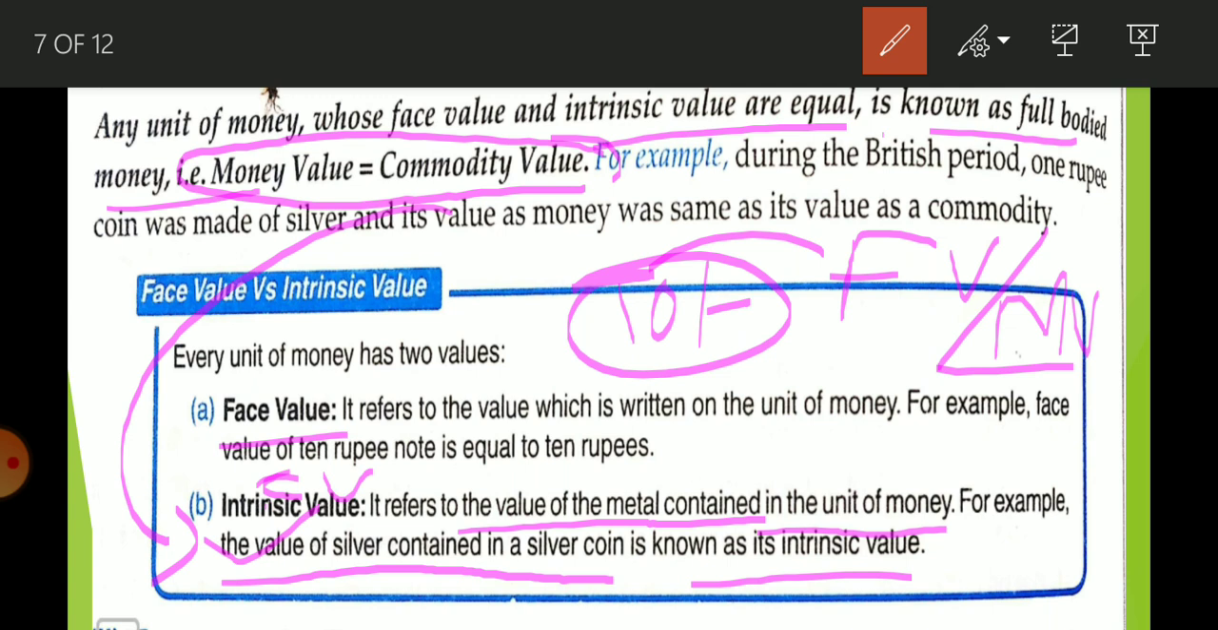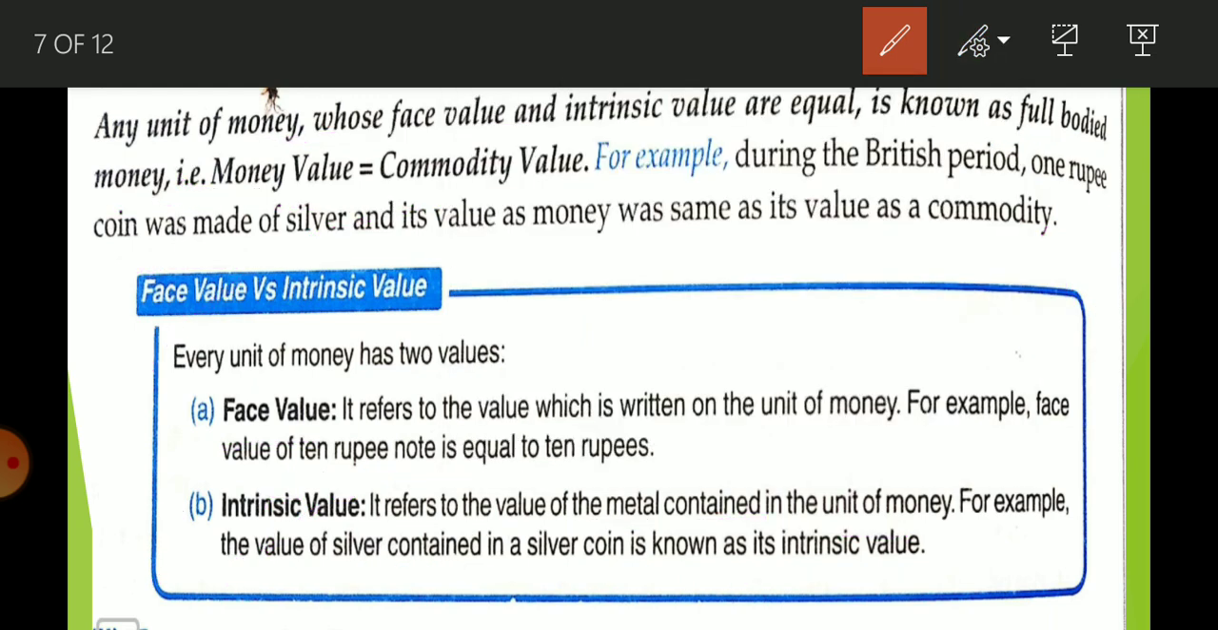Okay, so during the British period, 1 rupee coin was made of silver and its value as money was the same as its value as a commodity. So money value is equal to commodity value, or face value is equal to intrinsic value. Whether you use it as a 1 rupee coin, its purchasing capacity will be equal to 1 rupee, and if you use it as a commodity, as a metal, you still get 1 rupee during the British period.